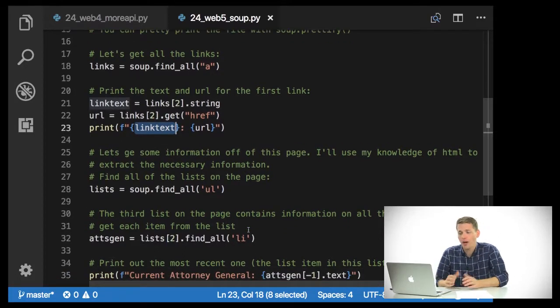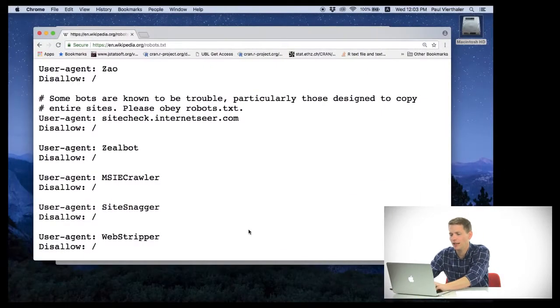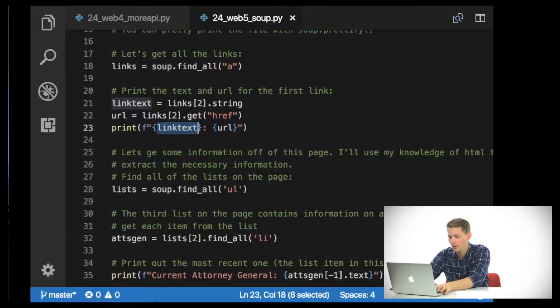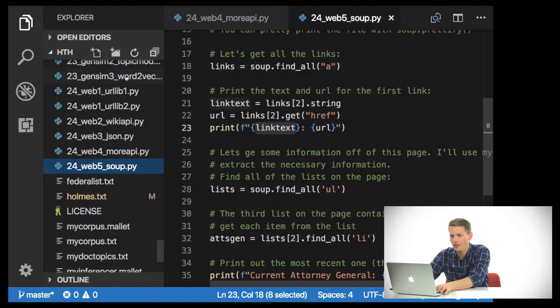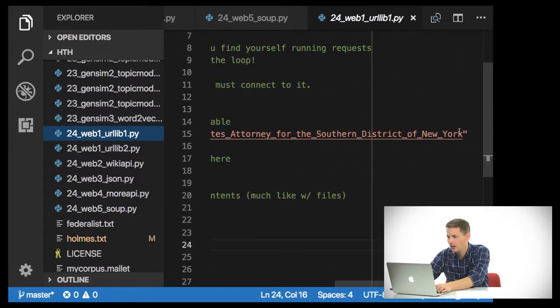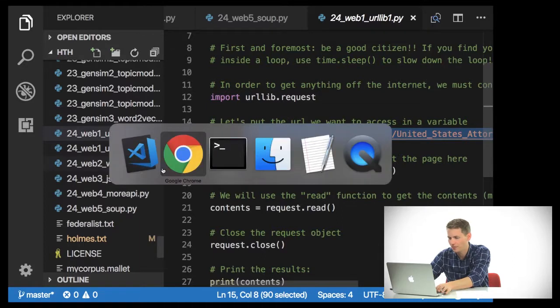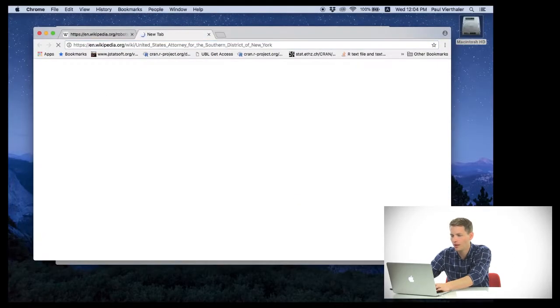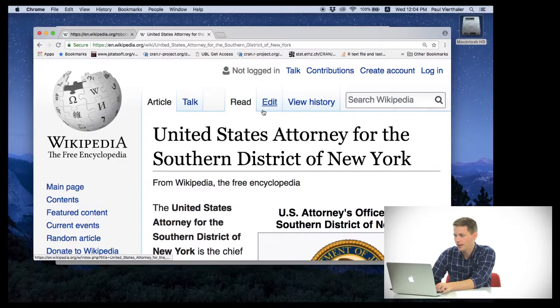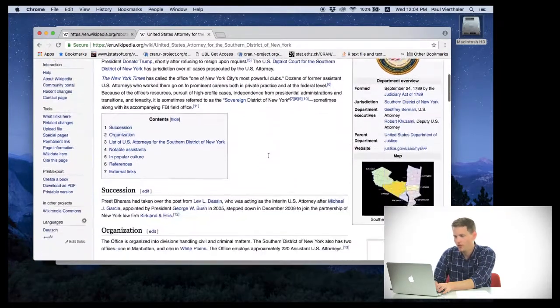So what I want to do is find all of the lists on this page, because I know this particular page. Let's actually just go look at it. I'm going to go back over to this page, copy it over, and go to Chrome so we can take a look at what it looks like.